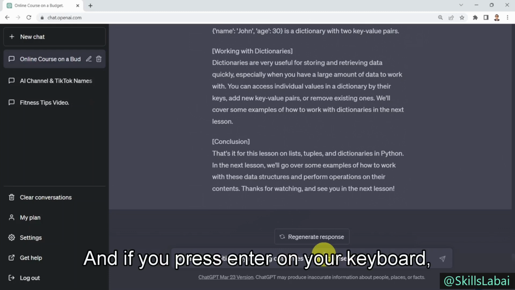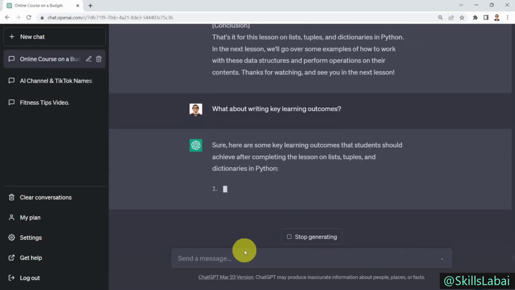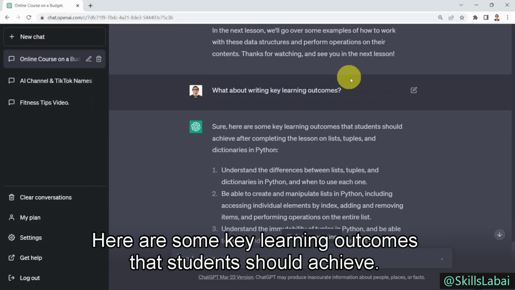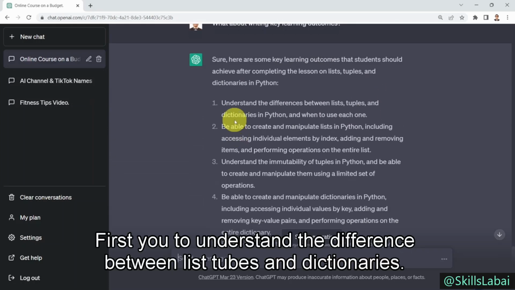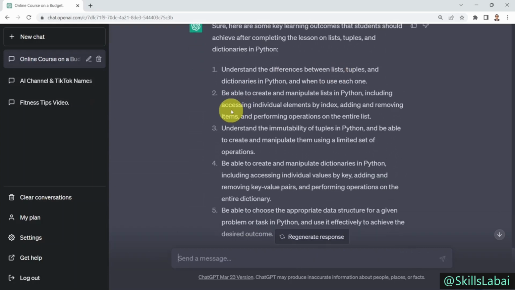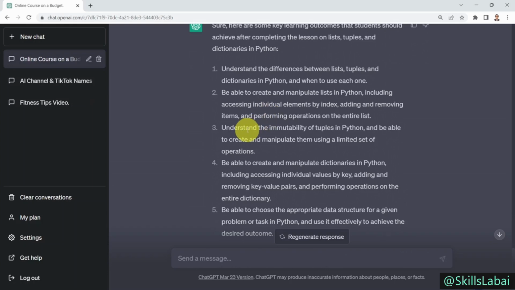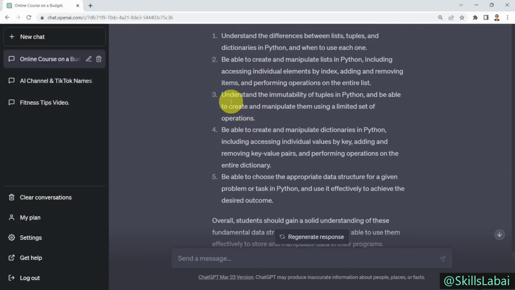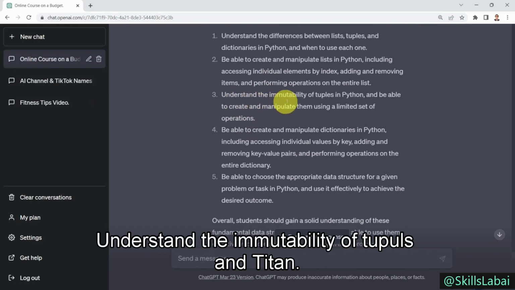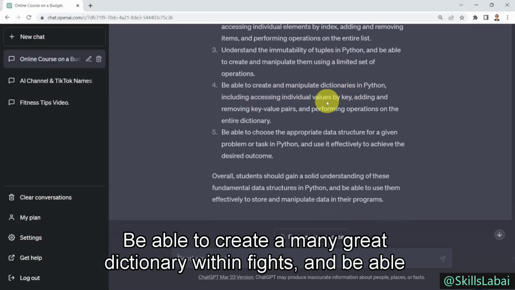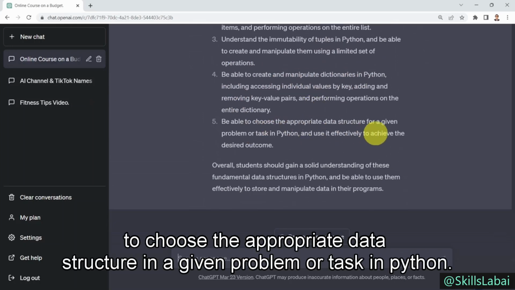If you press enter on your keyboard, here we go. It's going to tell you, well, sure. Here are some key learning outcomes that students should achieve. First, understand the difference between lists, tuples, and dictionaries. Be able to create and manipulate lists in Python, including accessing individual elements and performing list slicing. Understand the immutability of tuples in Python. Be able to create and manipulate dictionaries in Python. Be able to choose the appropriate data structure for a given problem or task in Python.